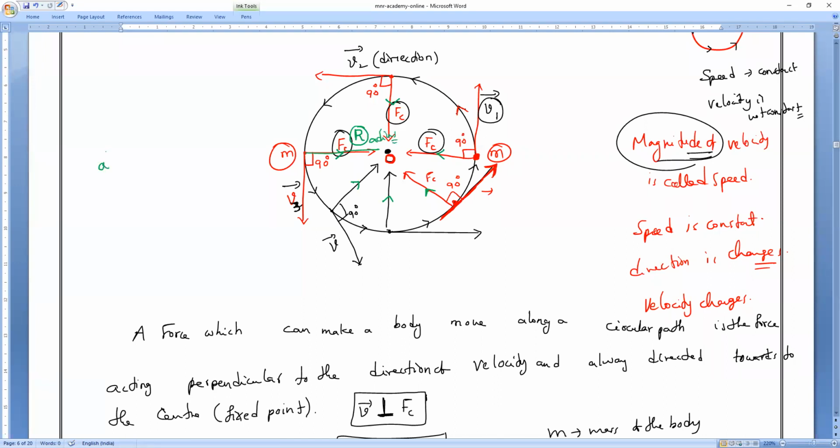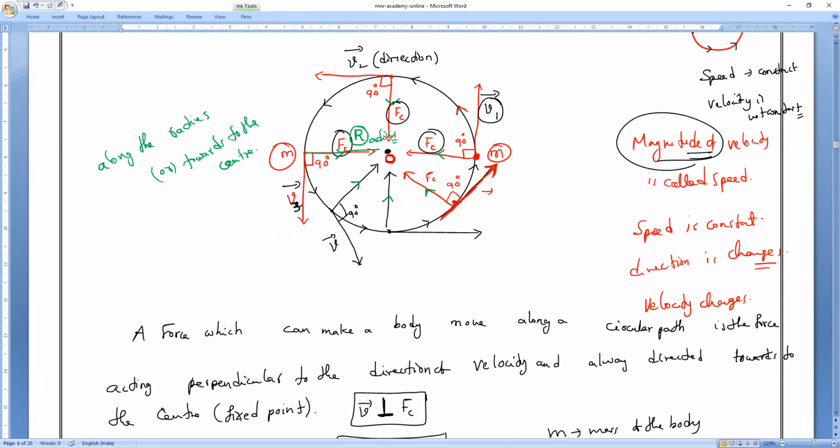Centripetal force always acts along the radius, or towards the center. Towards the center. This will come again in 11th class.